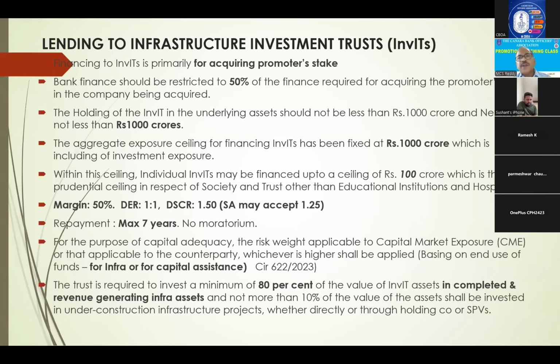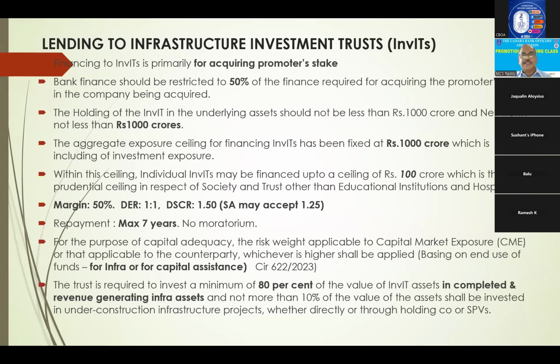Next, lending to infrastructure investment trust. Earlier we have seen one trust. Similarly, this also. Infrastructure investment trust is just like a mutual fund. What they will do is collect money from the public and pool that fund. This fund they will invest in infrastructure companies, particularly for taking shares. That means those who are investing in this trust are indirectly investing in some infrastructure company, because this INVIT is only an intermediary. So to such INVITs we will give finance.